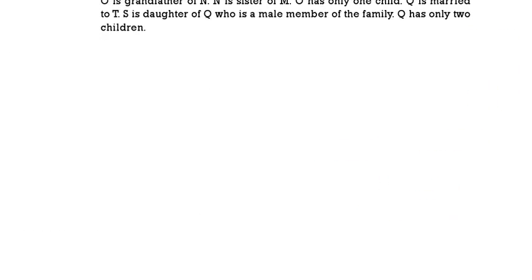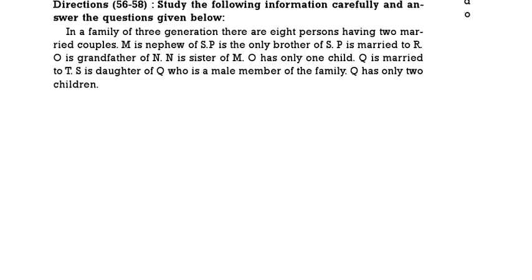56 to 58. Study the following information, then answer the question. Here we are having the family tree, that is blood relation. M is the nephew of S, P is the only brother of S, P is married to R, O is the grandfather of N, N is the sister of M, O has only one child, Q is married to T, S is the daughter of Q who is a male member, Q has only 2 children.